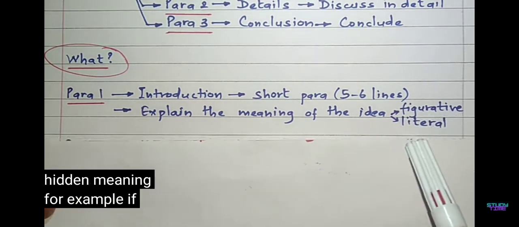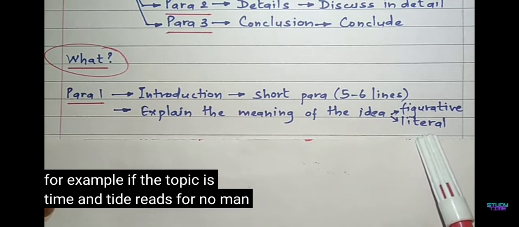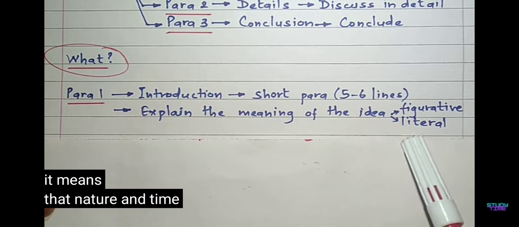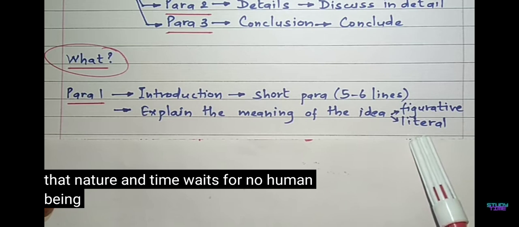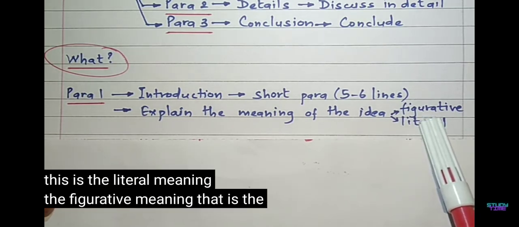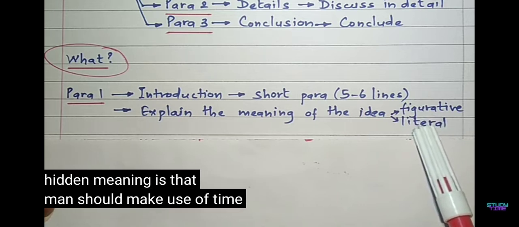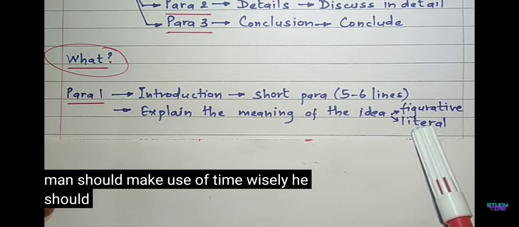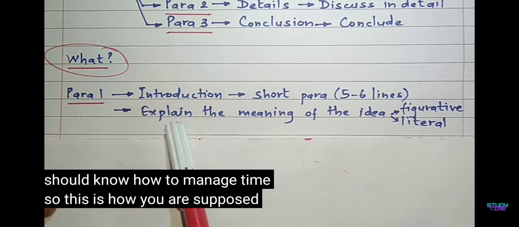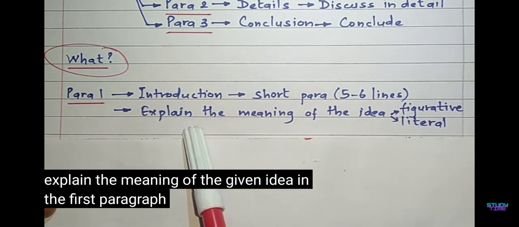For example, if the topic is time and tide waits for no man, here it means that nature and time waits for no human being. This is the literal meaning. The figurative meaning, that is the hidden meaning, is that man should make use of time wisely. He should know how to manage time. So this is how you are supposed to explain the meaning of the given idea in the first paragraph.